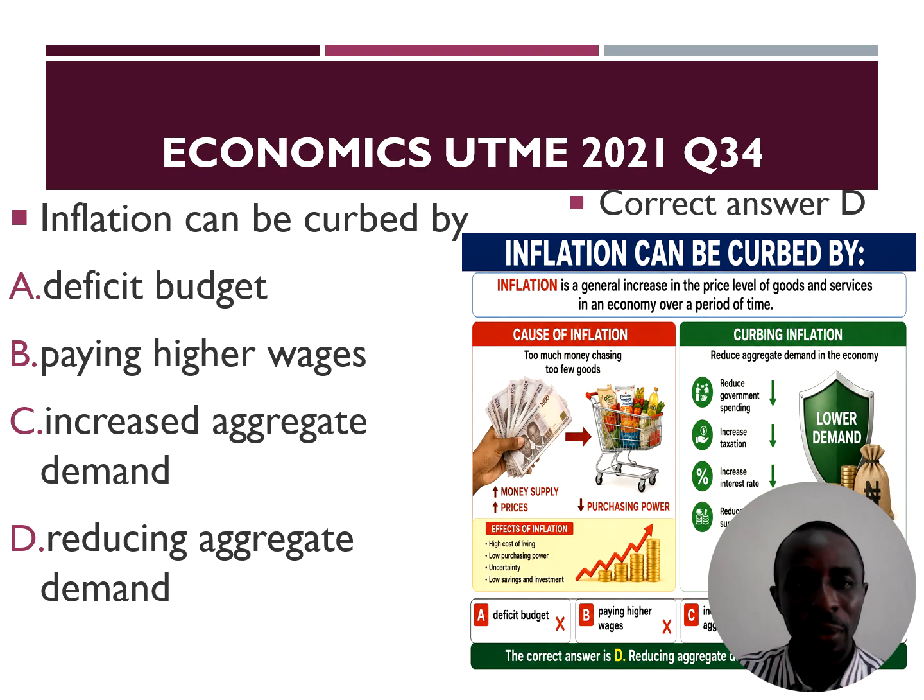Number 34. Inflation can be curbed, that is, controlled, by reducing the aggregate demand. One of the causes of inflation, especially demand-pull inflation, is when the quantity demanded is higher than the quantity supplied. When that happens, the sellers are forced to increase the price because they are aware that there is a shortage or deficit in the market. So they take advantage of that.